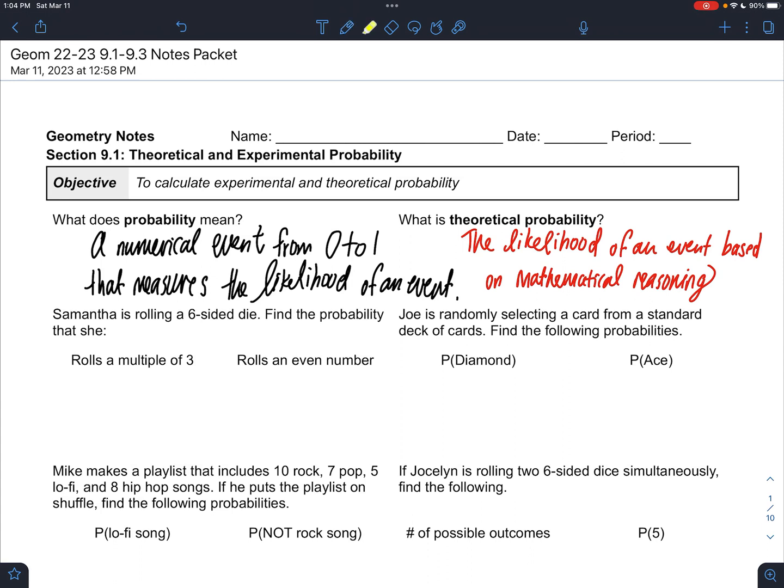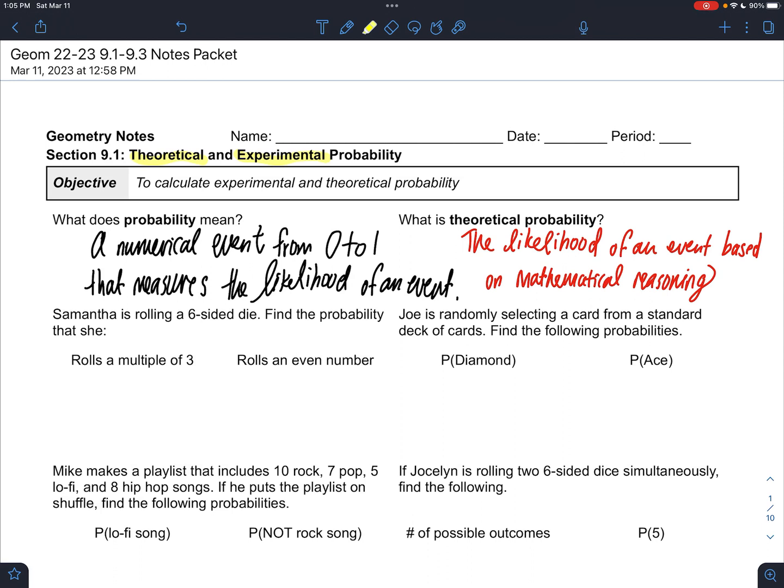Probability, and we'll start by talking about the difference between theoretical and experimental probability. So probability is a numerical value from 0 to 1 that measures the likelihood of an event. So the probability of flipping a coin and getting heads is 1/2. So probability is a number that is assigned to an event to show how likely it is to happen.